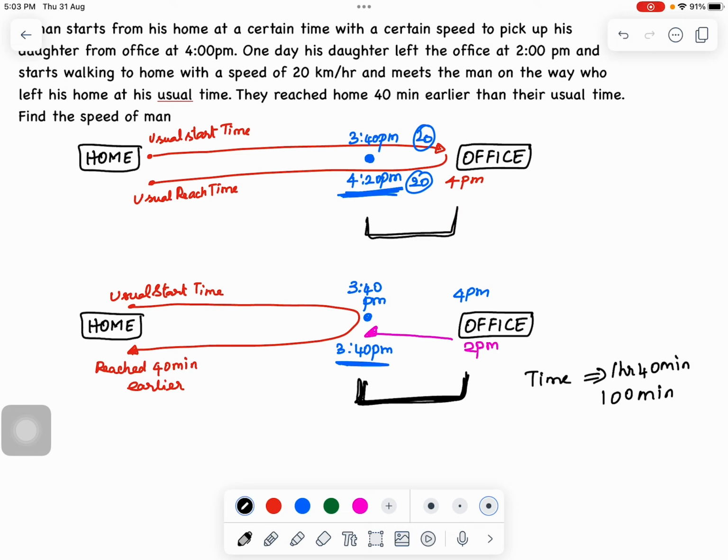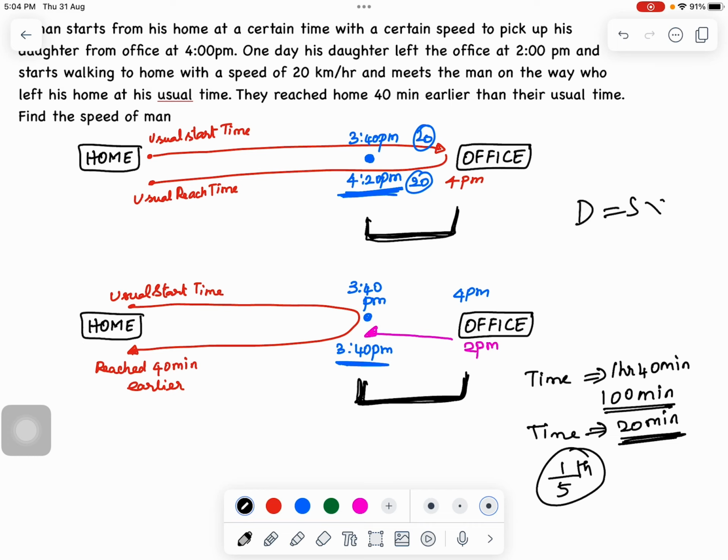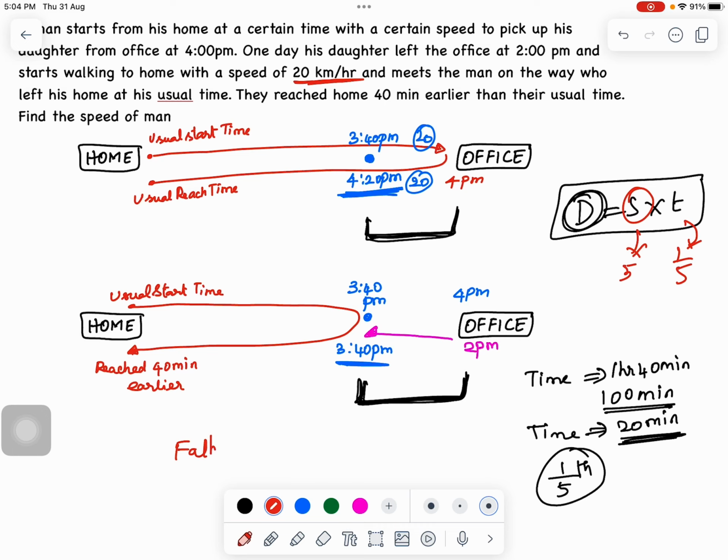But to cover the same distance, what is the time taken by the father? The father's time taken would be just 20 minutes. Or in other words, the father's time is just 1/5 of the daughter's for covering the same distance. Distance is speed into time. So for covering the same distance, if the time taken is 1/5, then the speed has to be 5 times the daughter's speed. Only then the constancy will be maintained. So whatever the daughter's speed, multiply that by 5 and you will get the father's speed. So the speed of the father has to be 100 kilometers per hour.